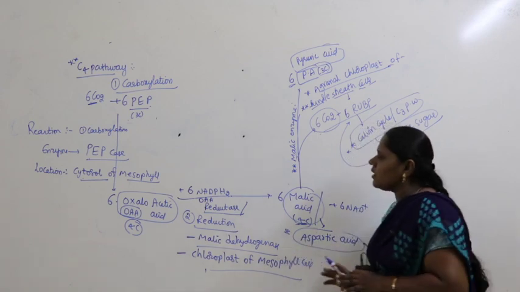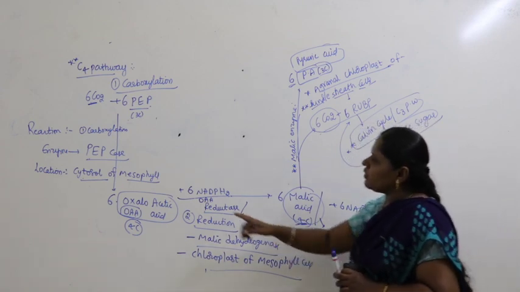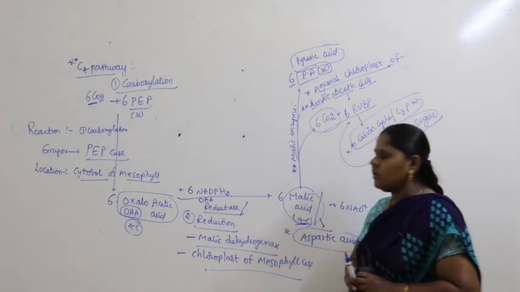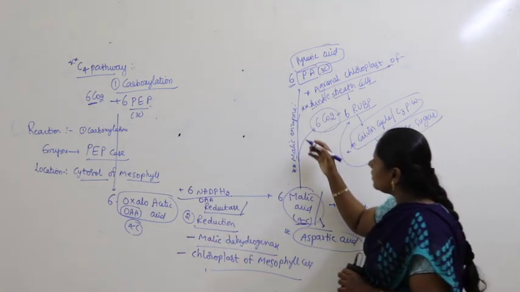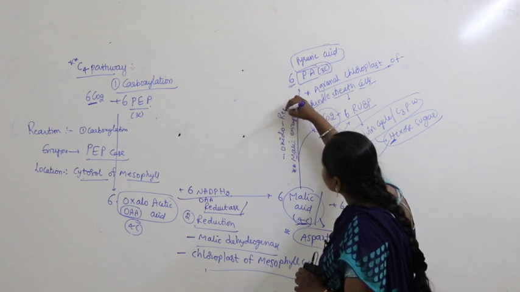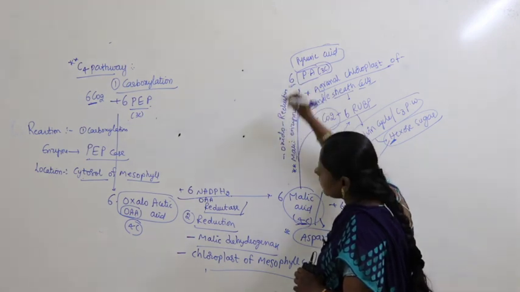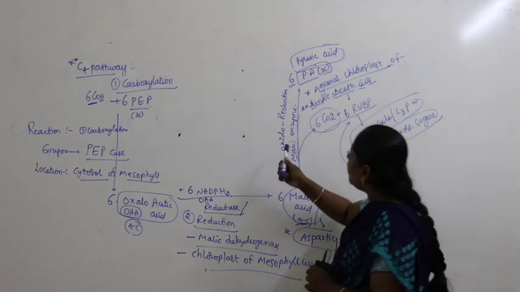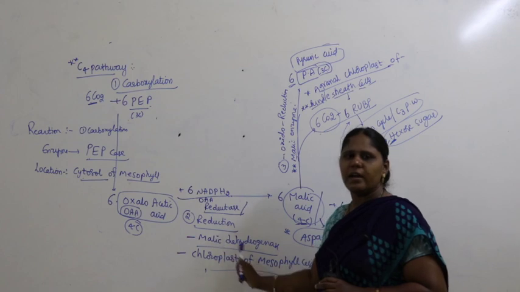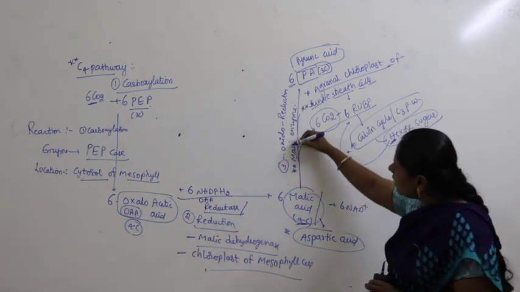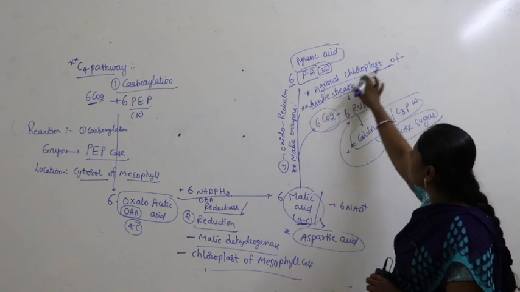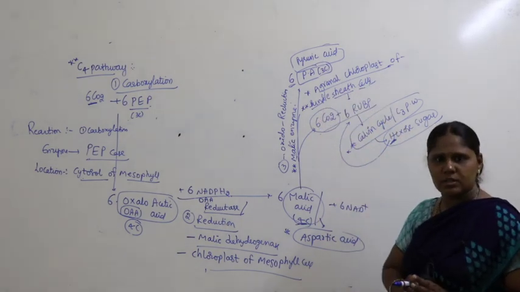So are all the things covered or not? Look at this. Name of the reaction here is carboxylation. Here is nothing but what? Reduction. So what do you call this? This is called oxidoreduction. The name of the reaction we refer to as oxidoreduction. And what is the enzyme here? Malic dehydrogenase. What is the enzyme here? Malic enzyme. And the place where it occurs is nothing but agranule chloroplast of bundle sheath cells.